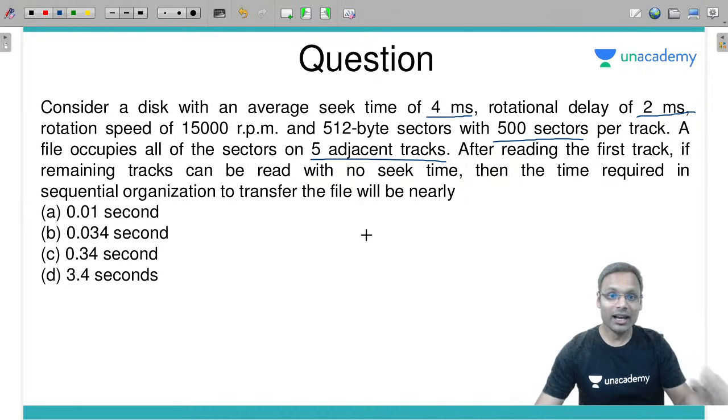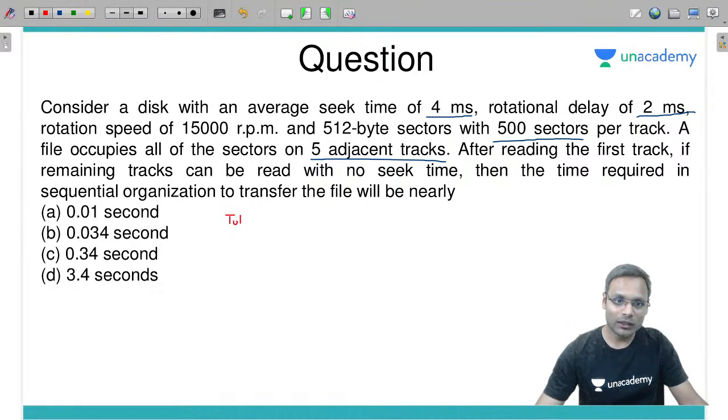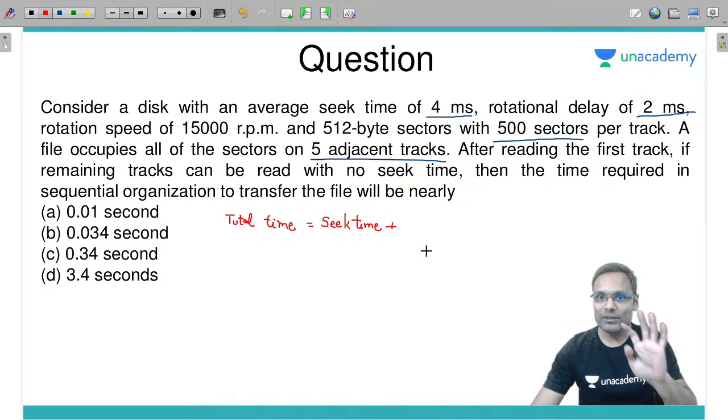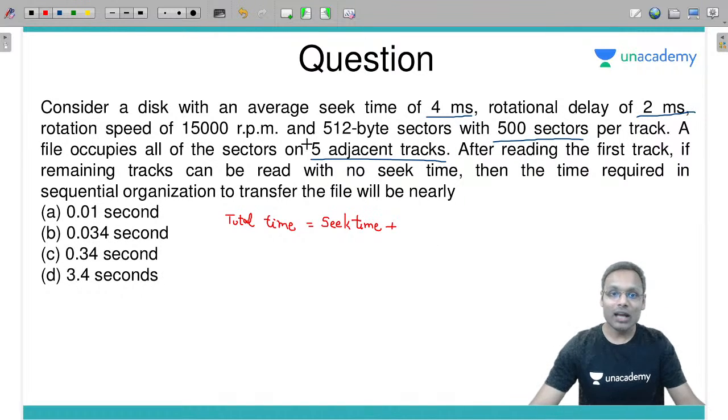First of all, I know that total time will be equal to seek time. Only one time is seek time required? Yes. Plus, seek time is required one time, fine. But how many tracks will I have to transfer? 5 tracks.